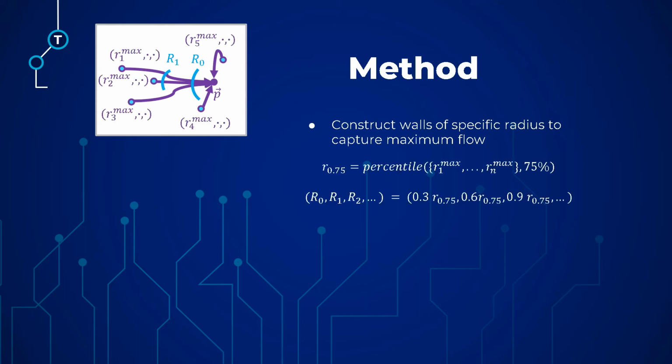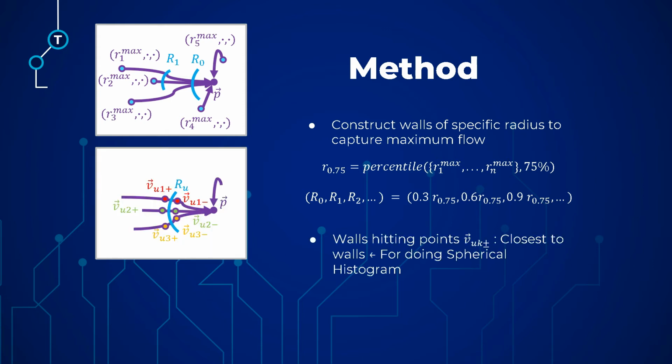We would take the farthest point from each path to get our max I, and we would determine the radii by using some statistic, for example, a percentile of those max I. After we have constructed the walls, we can select points that are closest to the walls for each path to form wall-hitting points, and we would use those points for doing the spherical histogram.